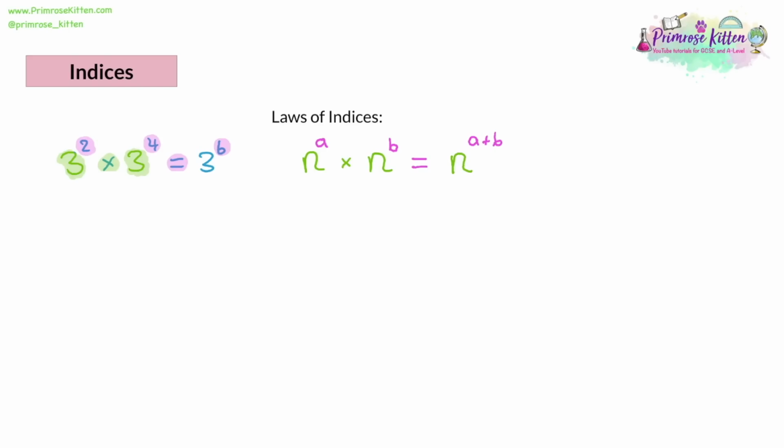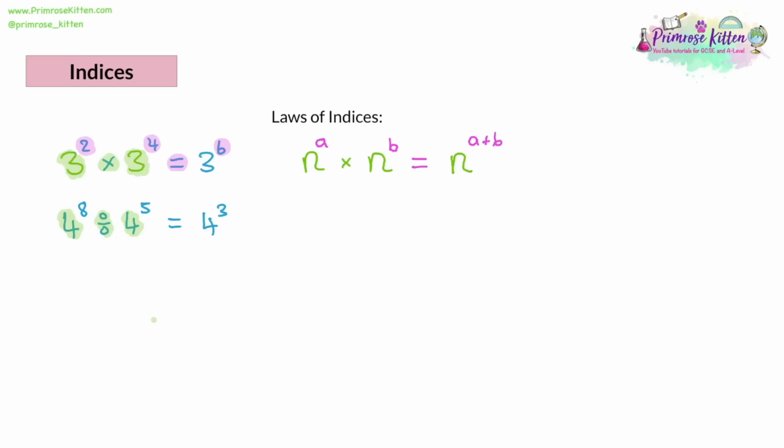For our next example, we could have 4 to the power of 8 divided by 4 to the power of 5. And that would equal 4 to the power of 3. So what's happening here? Again, the base numbers are the same. We've got 4 and we're dividing it by another 4. So these numbers can't change. You'll notice a different number to the previous example. So they can be any numbers you like. They could even be letters.